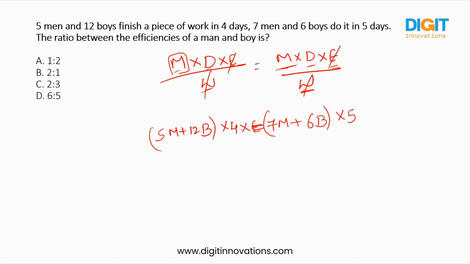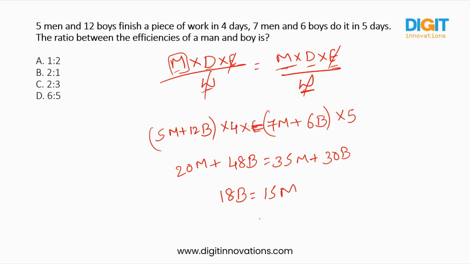So when you multiply this, 5 men becomes 20 men and 48 boys, and this side becomes 35 men plus 30 boys. When you take this value to this side, you get 18 boys and 15 men.